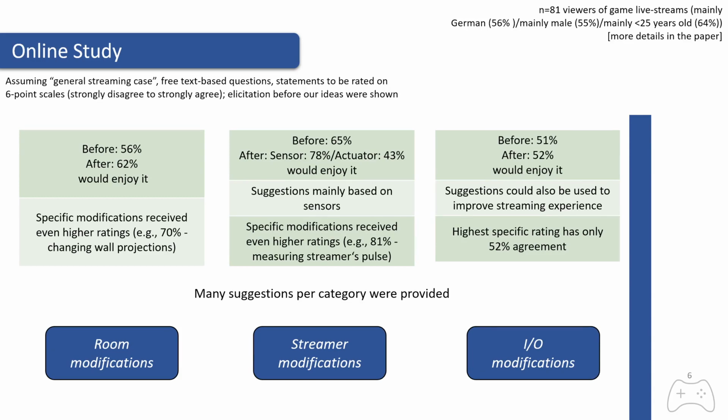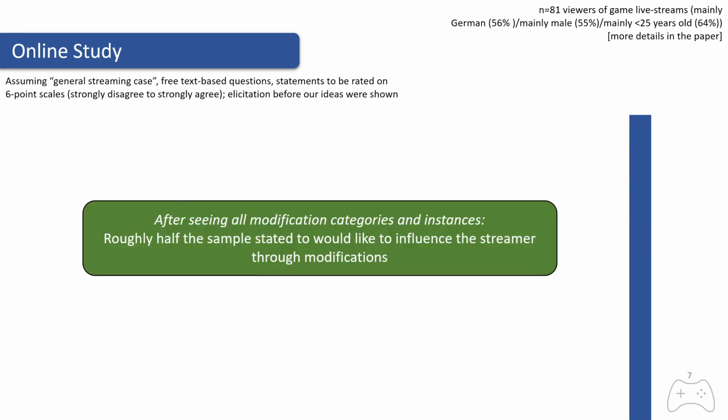Also interesting was that some of these suggestions made for the I/O modification category could also be seen to assist the streamer, making the audience kind of a technical co-creator in the stream. Overall, after having seen all modification categories and instances, we asked participants whether they would like to influence the streamer through modifications, to which roughly half the sample agreed to, showing that it is worthwhile to consider this area further.